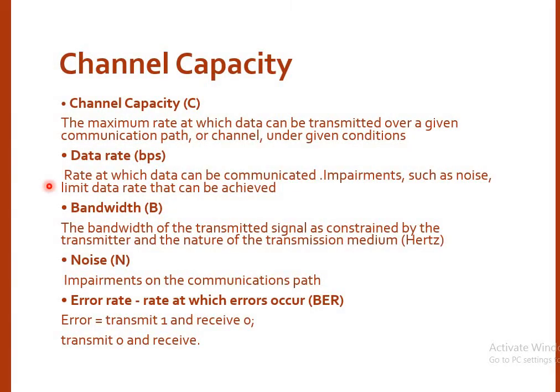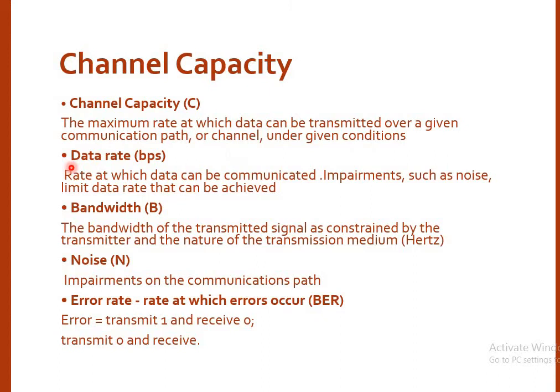So before going to the actual discussion, we'll have a recap of a few definitions which are needed for channel capacity. The first one is, what is channel capacity? Channel capacity is the maximum rate at which data can be transmitted over a given communication path or channel under the given conditions.